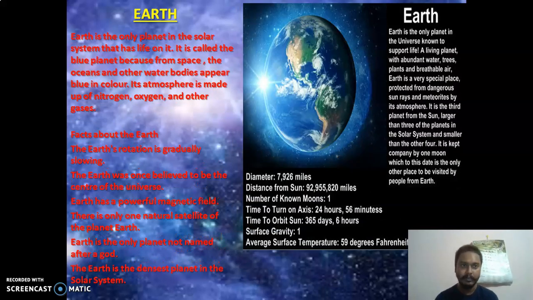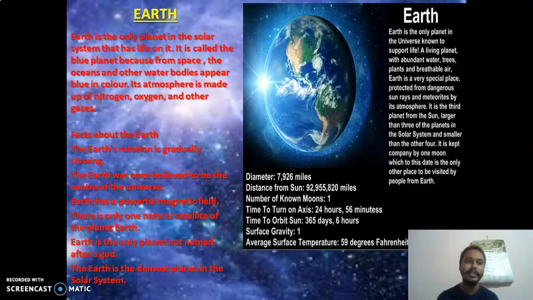Next is Earth. Earth is the only planet in the solar system that has life on it. It is called the blue planet because from space the oceans and the other water bodies appear blue in color. Its atmosphere is made up of nitrogen, oxygen, and other gases. So why is it a blue planet? Because from outer space, because of the water bodies, Earth looks blue in color.